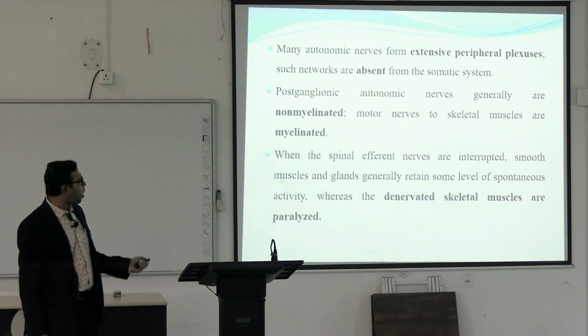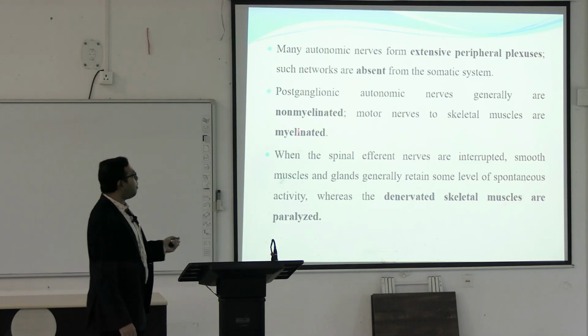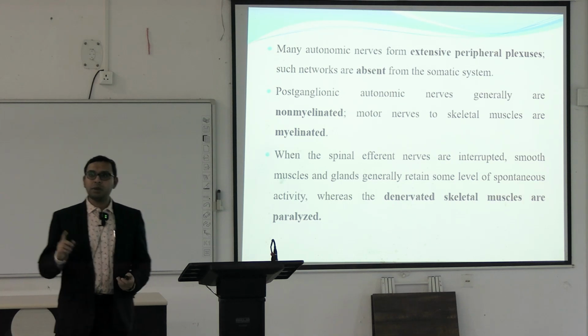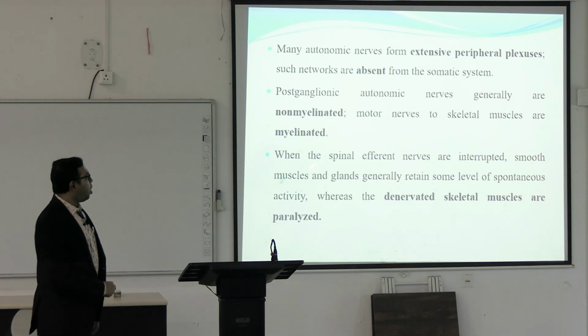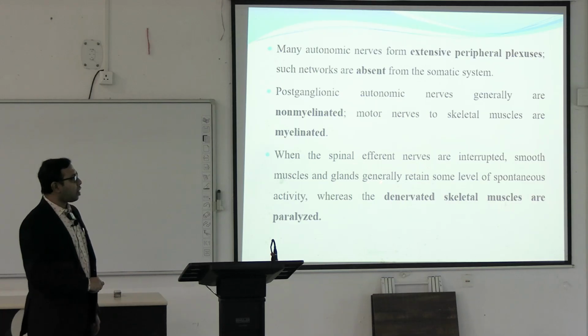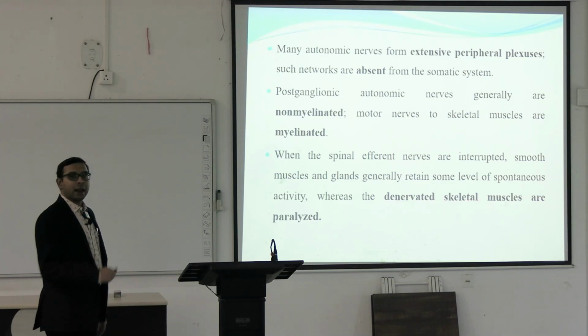those efferent nerves, autonomic nerves. Motor nerves to skeletal muscles are usually myelinated. So, skeletal muscles that are innervated by the somatic nerves, these are myelinated nerves. When the spinal efferent nerves are interrupted, smooth muscles and glands generally retain some level of spontaneous activity, whereas the denervated skeletal muscles are paralyzed.